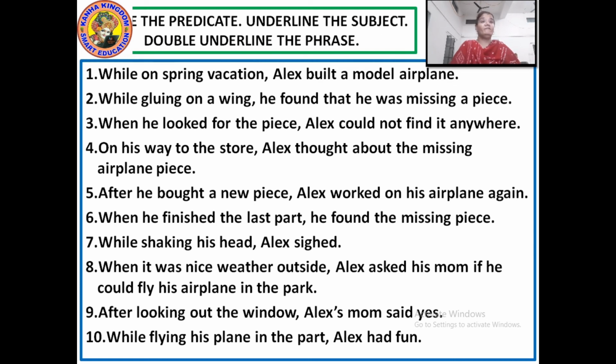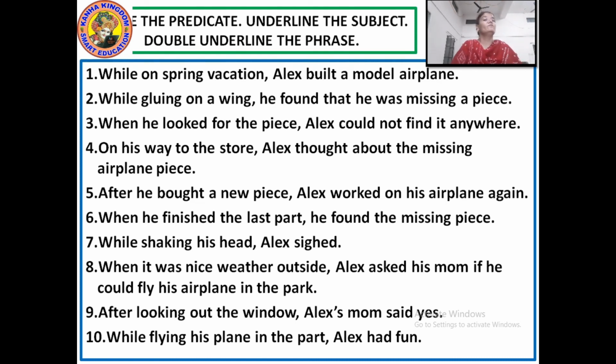Okay, I have done this for you. Rest of it is to be done by yourself. I have done 2 for you. Understood? I'll solve 1 more for you and then the rest 7 are to be done by you. When he looked for the piece, Alex could not find it anywhere. Subject, Alex.